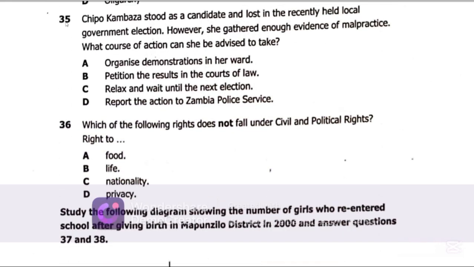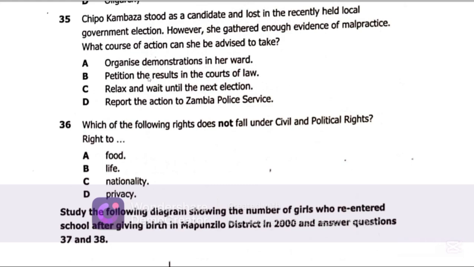Now, question 35 says, Chipo Kambaza stood as a candidate and lost in the recently held local government election. However, she gathered enough evidence of malpractice. What course of action can she be advised to take? So the best possible answer on question 35 is B, petition the results in the courts of law.